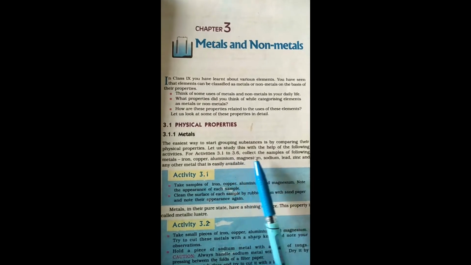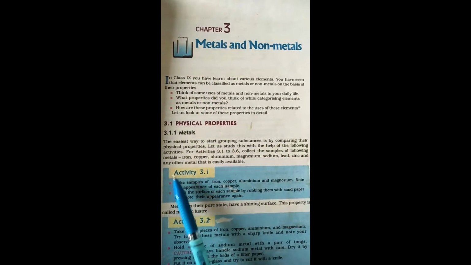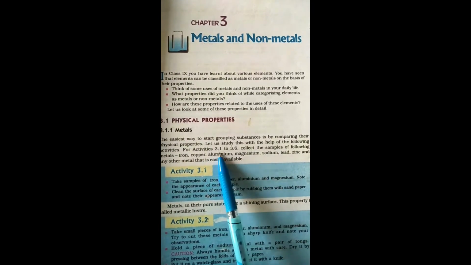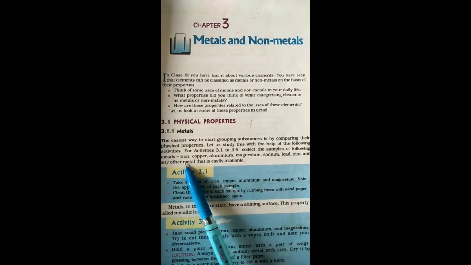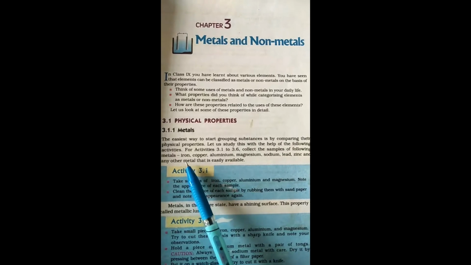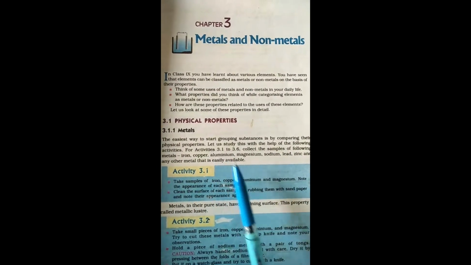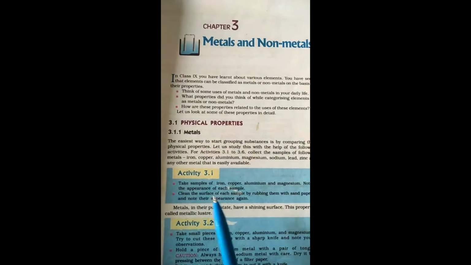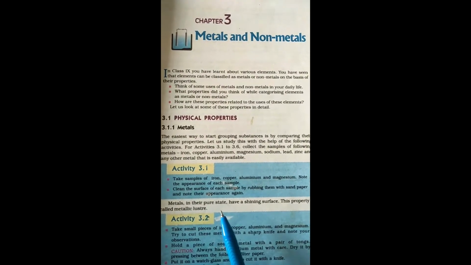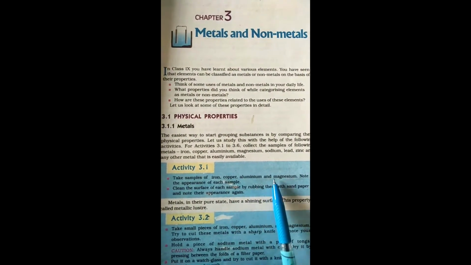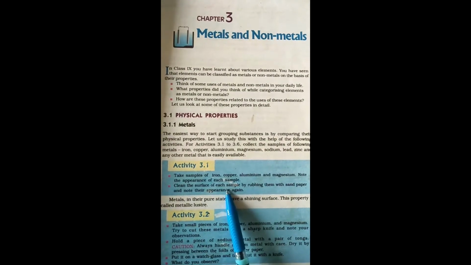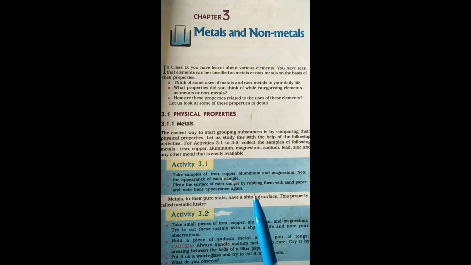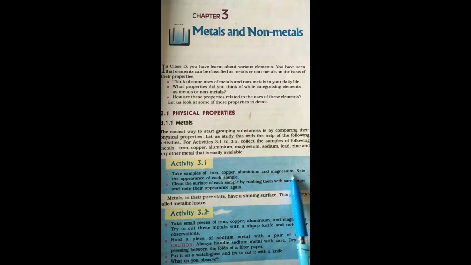For activities 3.1 to 3.6, collect samples of the following metals: iron, copper, aluminum, magnesium, sodium, lead, zinc, and any other metal that is easily available. So for activity 3.1, listen to what we have to do. Take samples of iron, copper, aluminum and magnesium. Note the appearance of each sample. Appearance means how lustrous or how shiny they are.